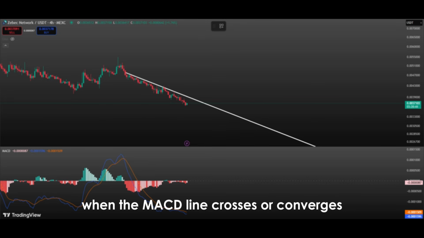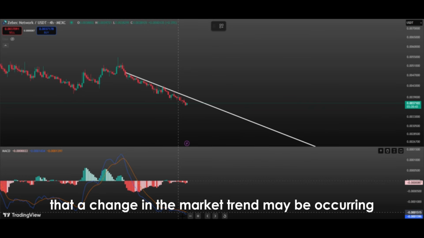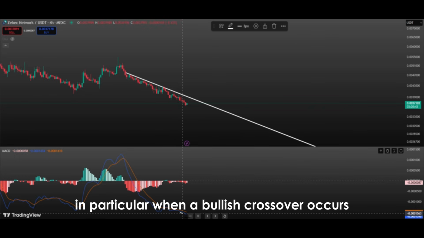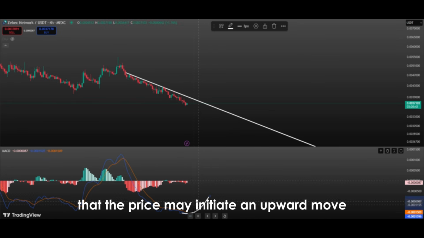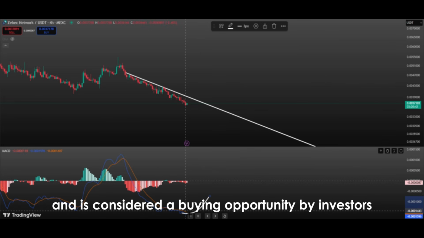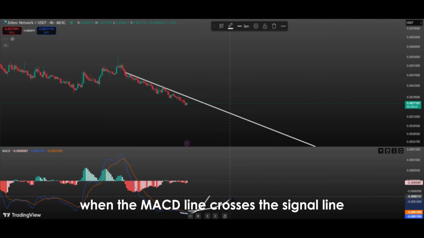When the MACD line crosses, converges or diverges with the signal line, it indicates that a change in the market trend may be occurring. In particular, when a bullish crossover occurs, it generally signals that the price may initiate an upward move and is considered a buying opportunity by investors. A bullish crossover occurs when the MACD line crosses the signal line from below.